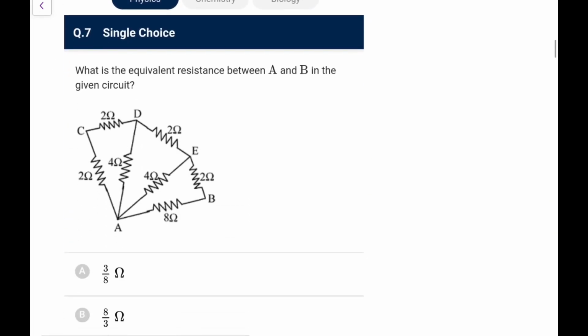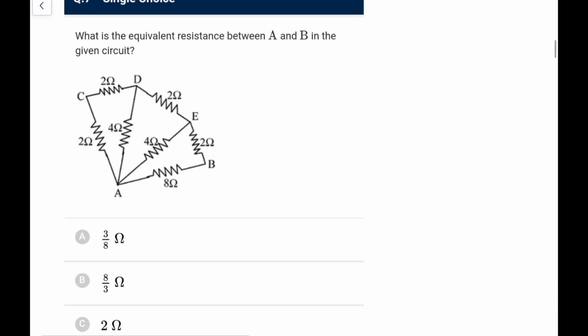Next one. What is the equivalent resistance between A and B in the given circuit? Okay. So first of all, start with the obvious one. The obvious one is 2 and 2 in between A and B. So 2 and 2, that would be 4 ohms.